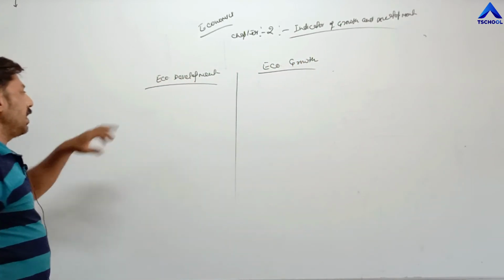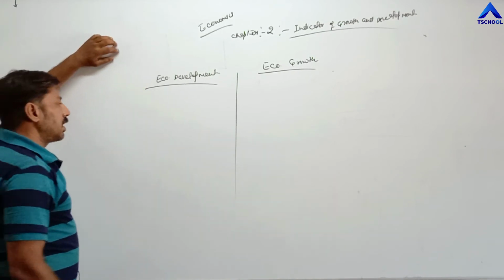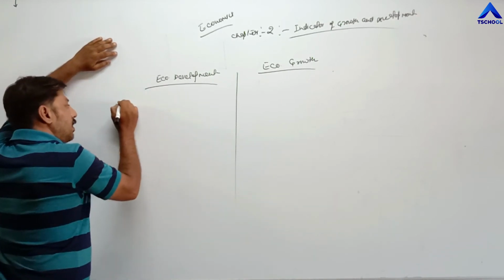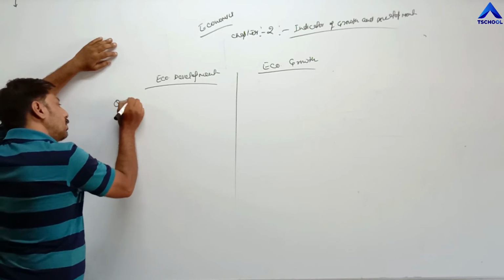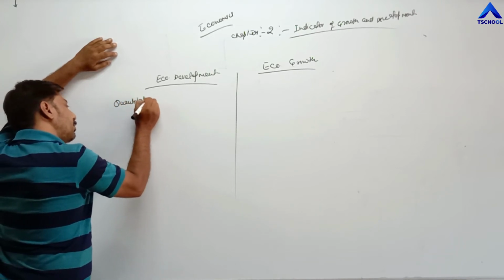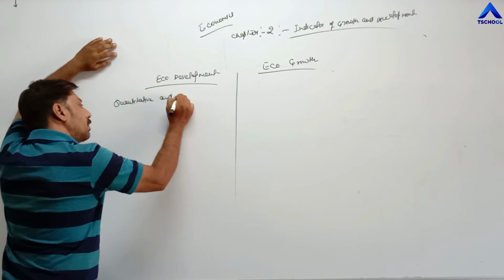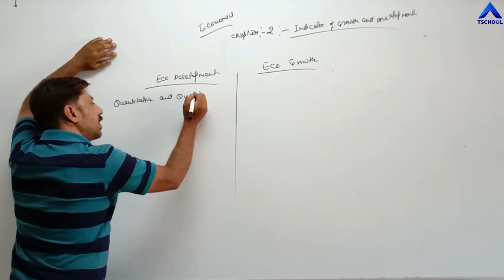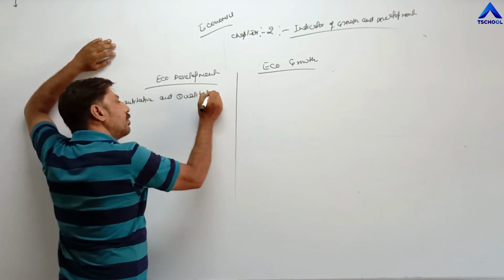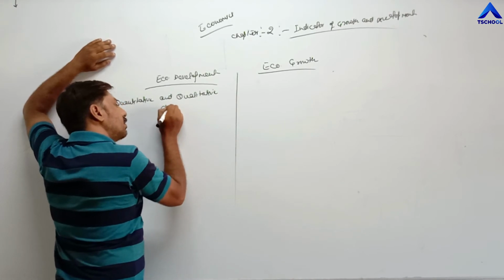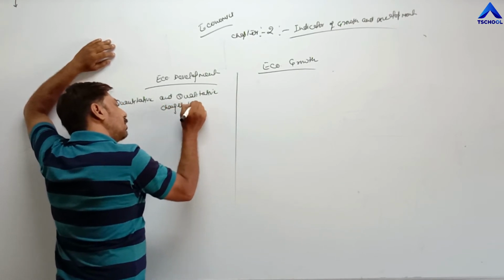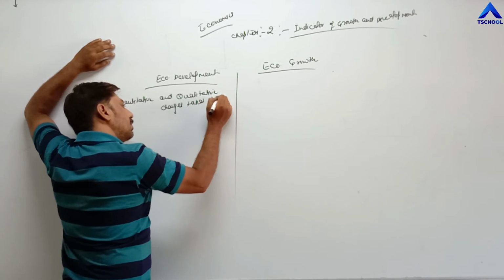Now the first difference. We have already studied that in economic development both quantitative and qualitative changes take place.